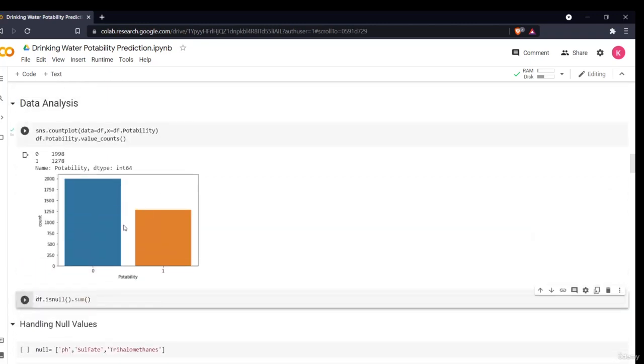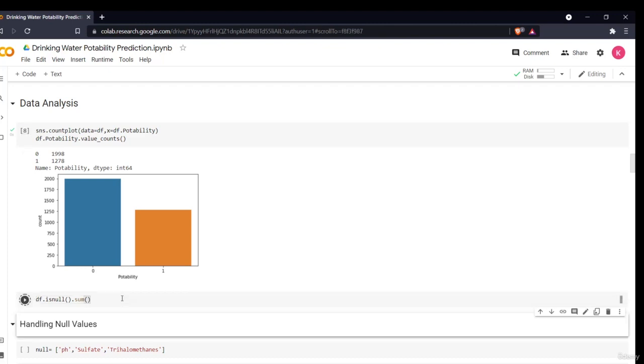We see that the data is not that imbalanced, with a ratio of around 60-40. The count for 1, which means the water is potable, is less, while 0, which means the water is not potable, has the highest count. This shows us that the data we have is mostly of water sources which are not good for drinking.